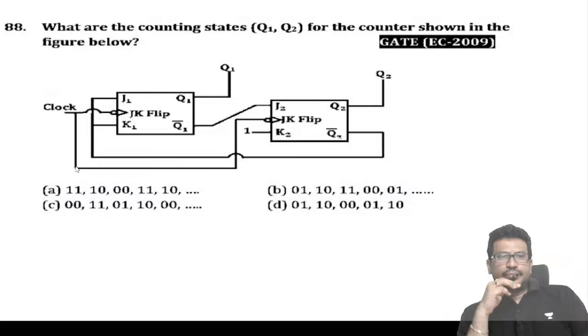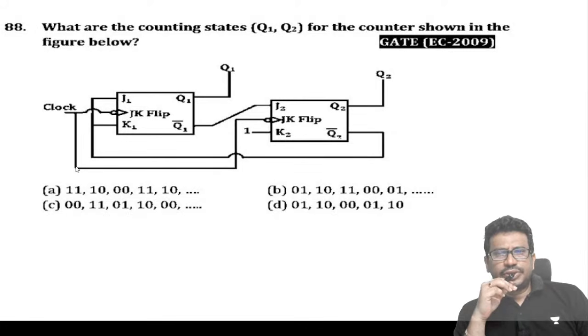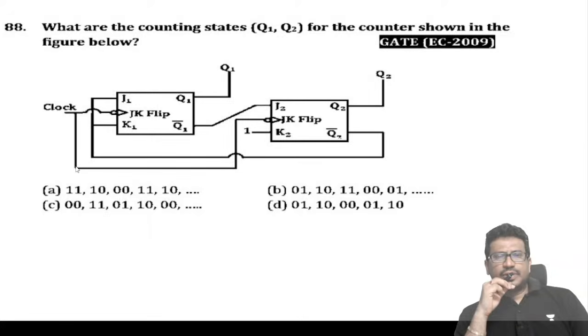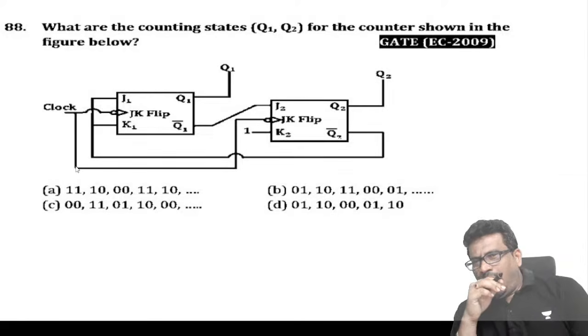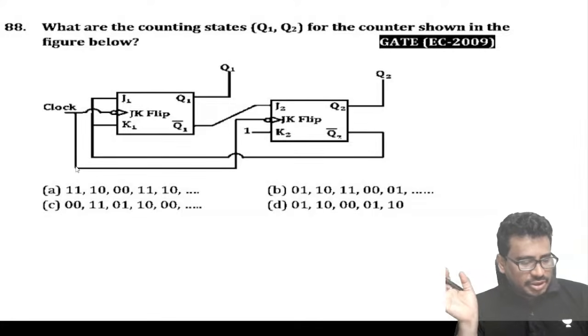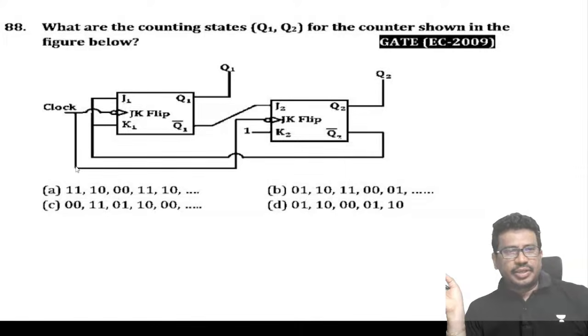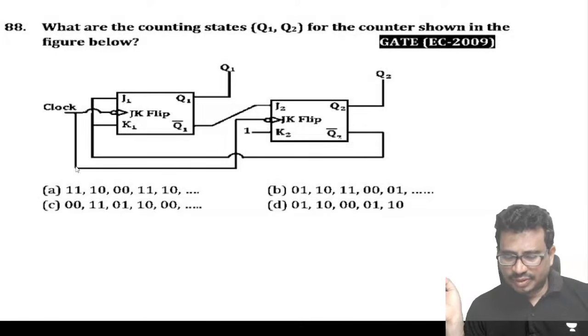Next, what are the counting states for the counter shown in the figure? Counting states they are asking. See, first of all, tell me what type of counter it is. Synchronous counter. So, synchronous counter के लिए we need to form the tabular form. Let's form a tabular form here in this case for the synchronous counter.